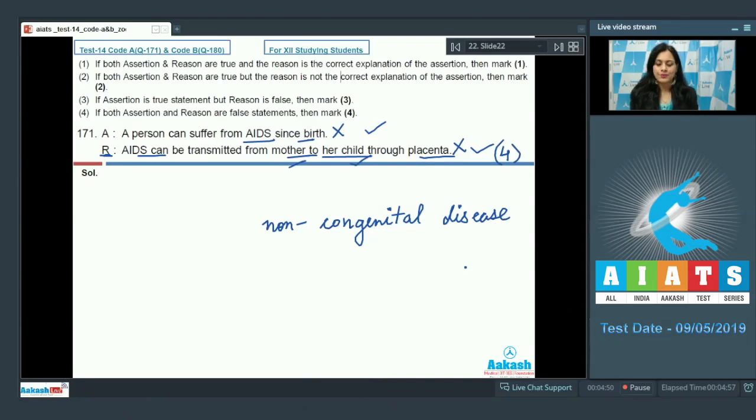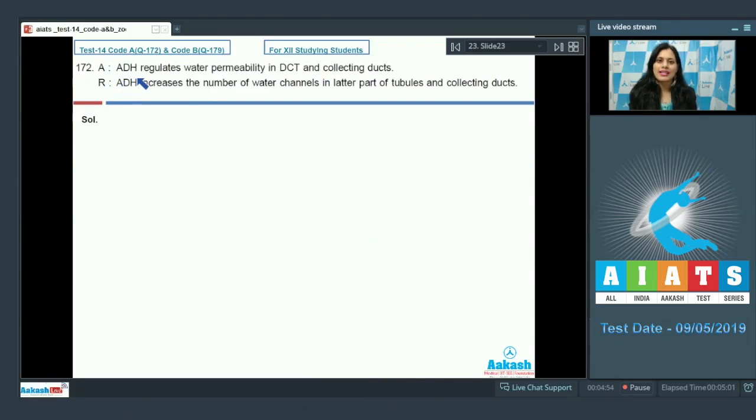Let's discuss our next question. Question number 172. Assertion given is, ADH regulates water permeability in DCT and collecting ducts. And this is a correct statement. ADH or antidiuretic hormone, also known as vasopressin, regulates water permeability in distal convoluted tubule or DCT and collecting ducts. So reabsorption of water in collecting duct and DCT occurs under the influence of ADH, and this is a true statement.